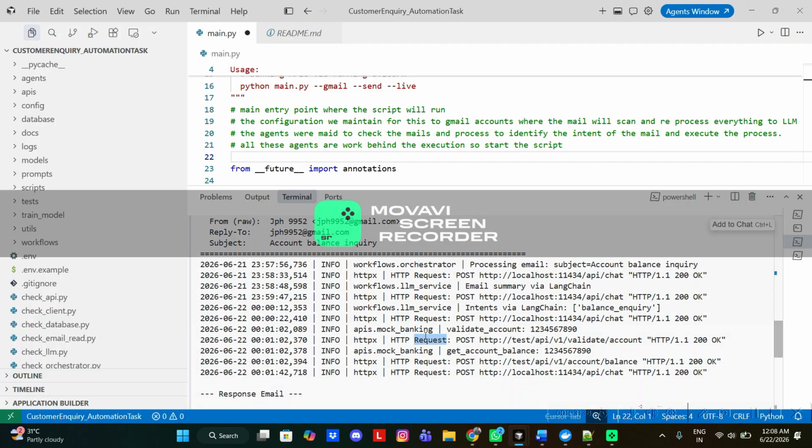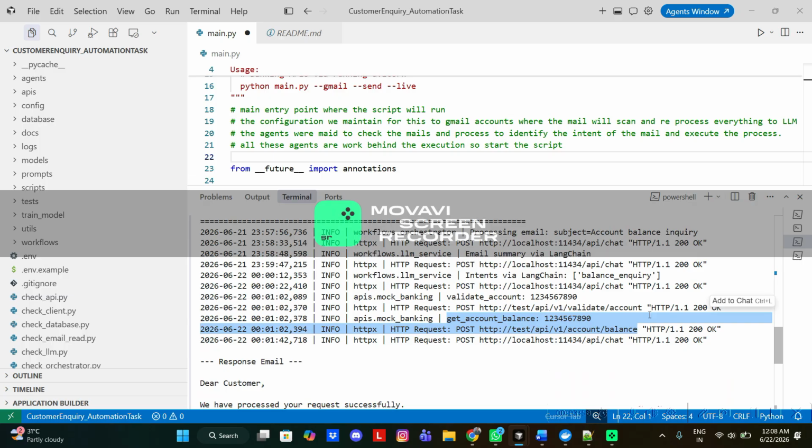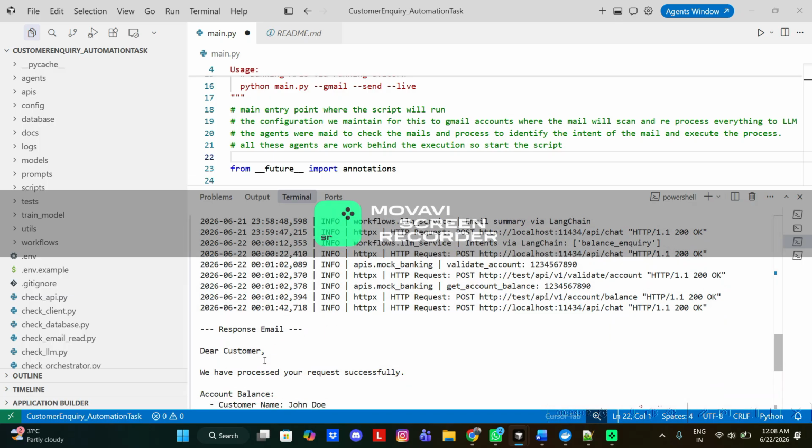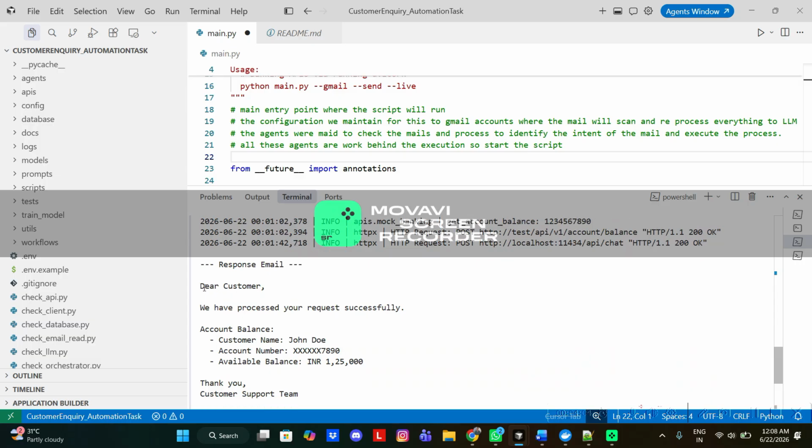It fetches the account number from the email, and that account number is passed to the validate account API to check whether the account is really valid. After that, a request is posted to get the account balance, and the balance is retrieved from this API.